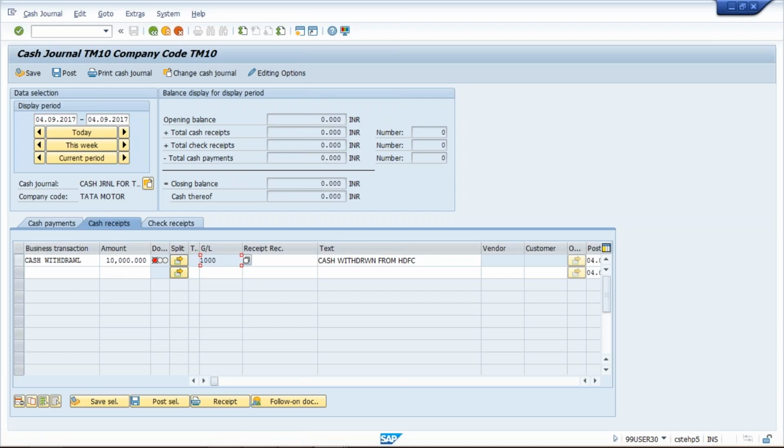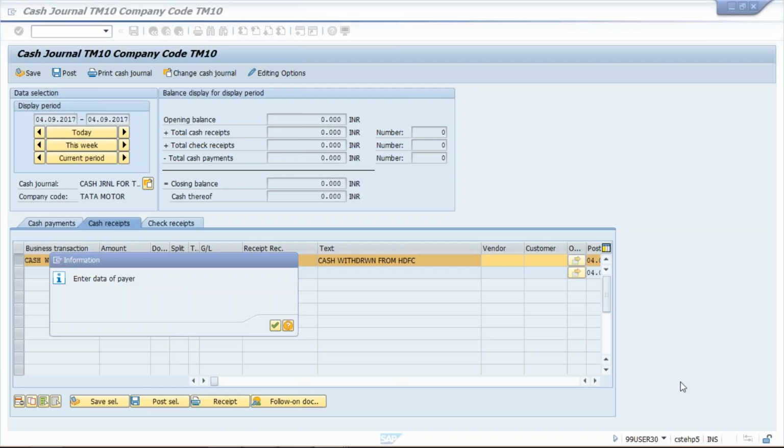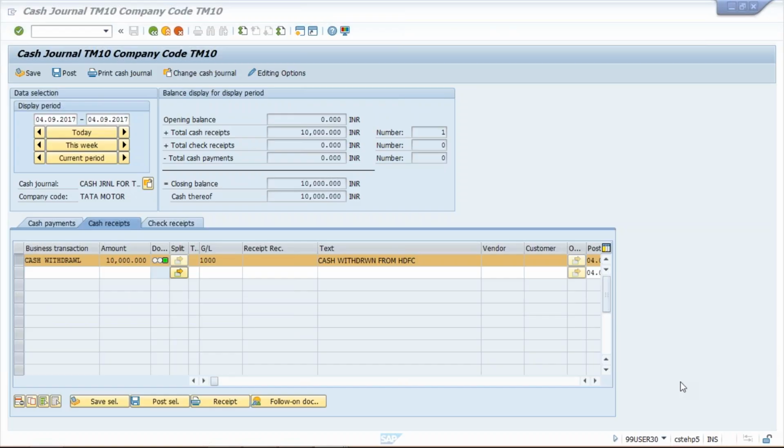So click on cash withdrawal. First of all, select this. I've selected this, and now click on post here, or anywhere you can click. Press enter. This is just an information message. Still taking time because lots of tables are being checked by the system. Lots of settings the system is checking, and it is going to validate each and everything.